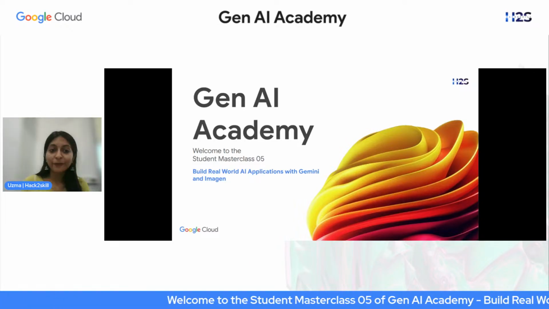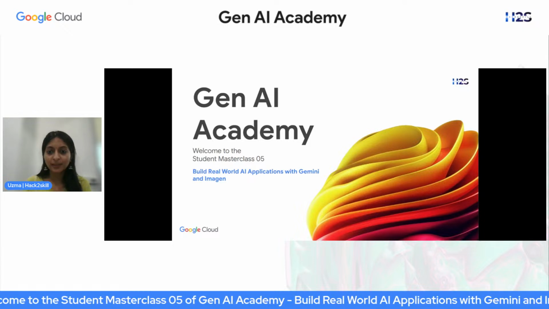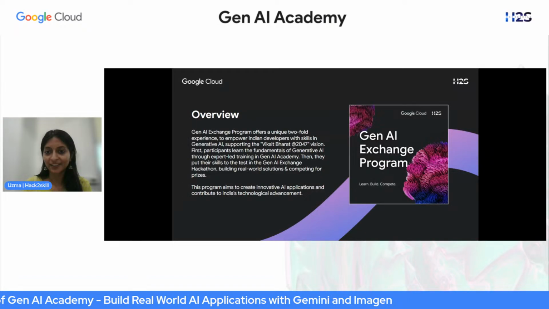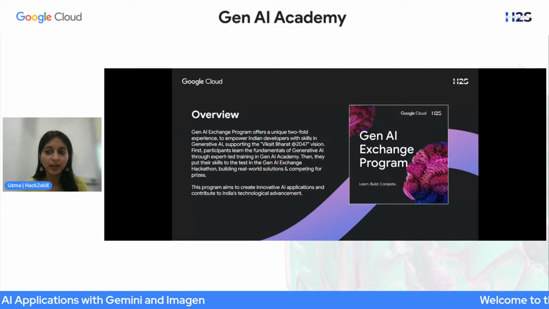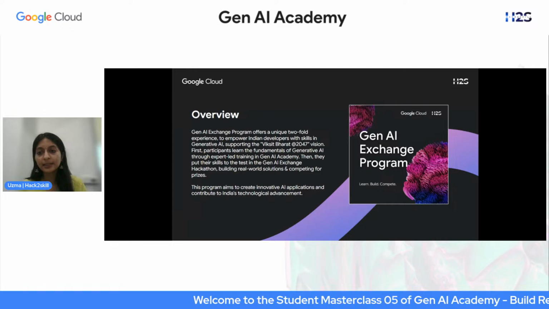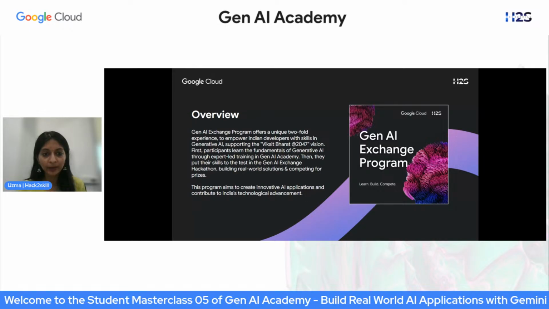Before we start with the masterclass, I'll just give you a brief overview of the program as a whole. I believe that you already know that the GenAI Academy is the first phase of the GenAI Exchange program. The program is specifically designed to upskill Indian developers in AI through comprehensive learning resources, hands-on projects, and expert guidance.